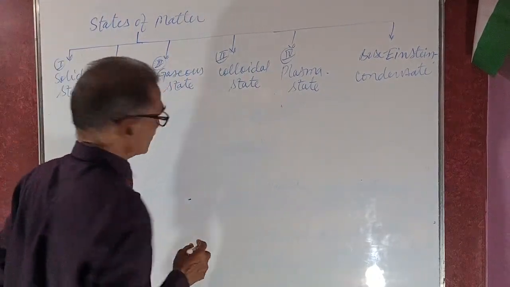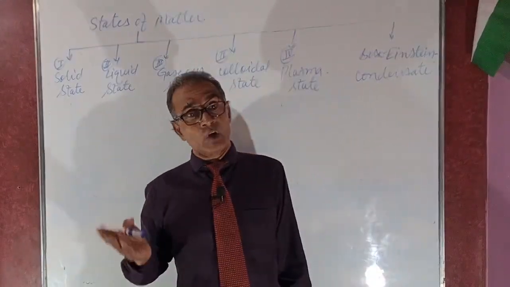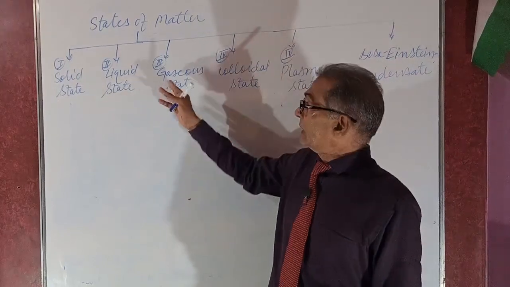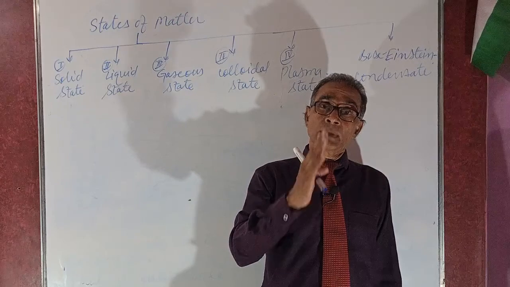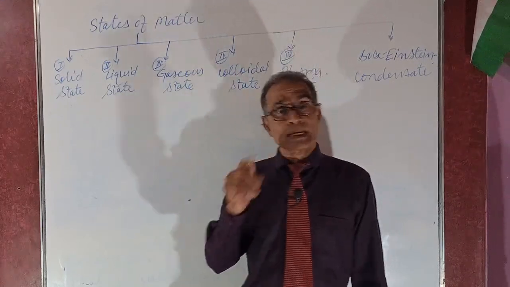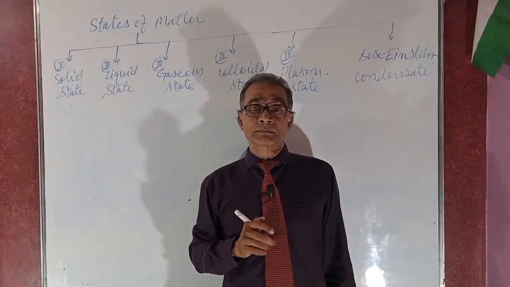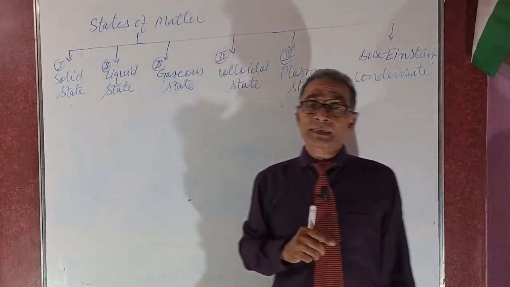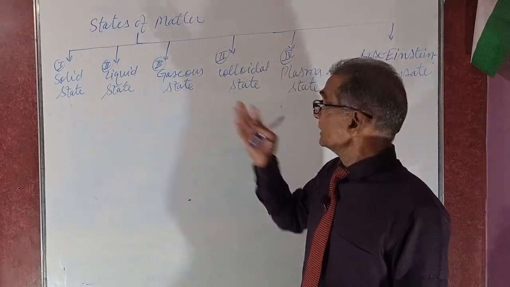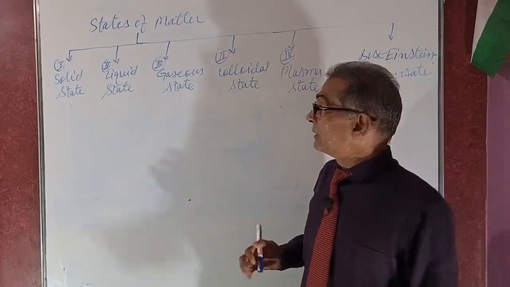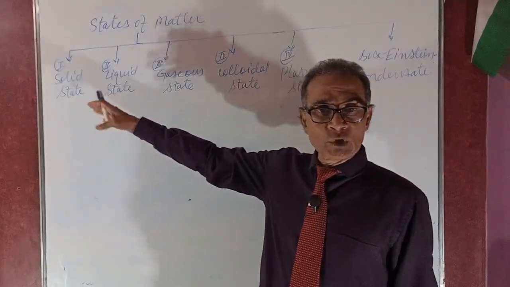What is the solid state? Solids are those which have definite shape, size, and volume. Liquid states are those which have a certain volume but indefinite shape. Gaseous states are those states of matter which have neither definite volume nor definite shape and size.